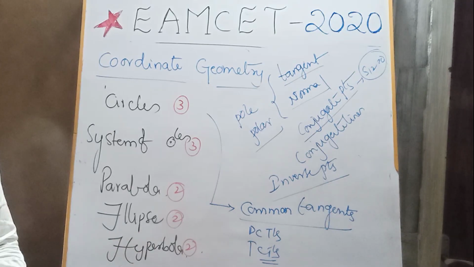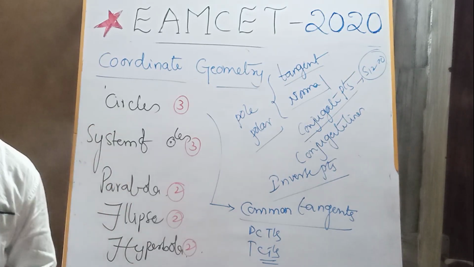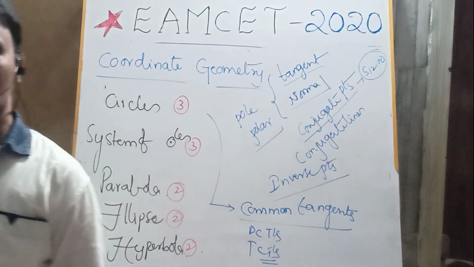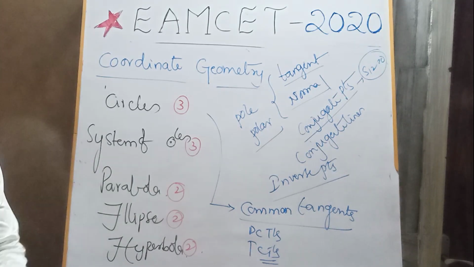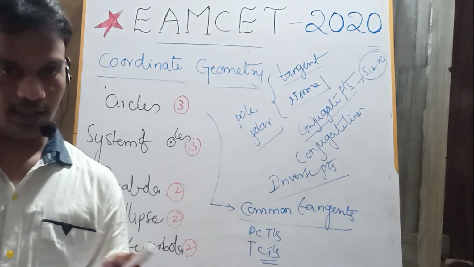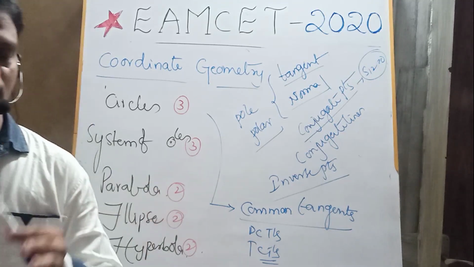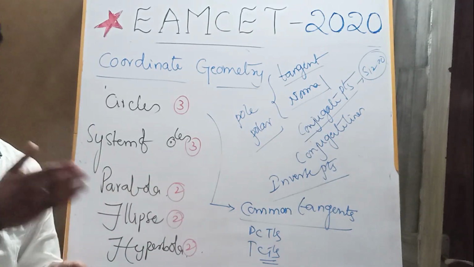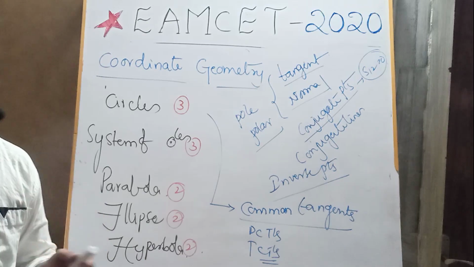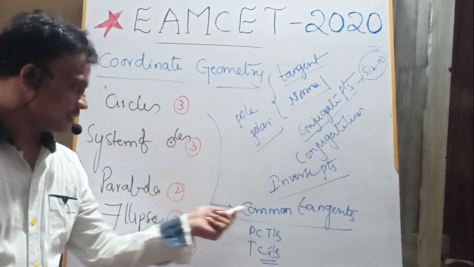To find out how many common tangents there are, first of all we should know what the positions of the circles are. First, you should practice that. Whether the circles are intersecting each other, or internally touching each other, or one is present exterior to the other, or one is present inside the other. So please focus on that concept.